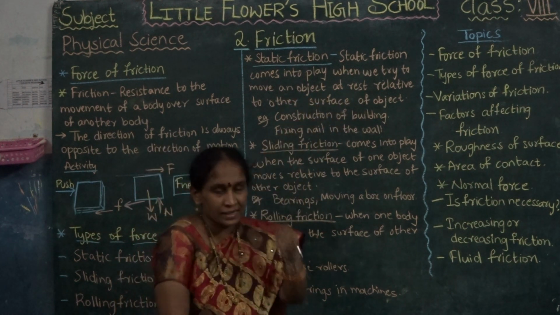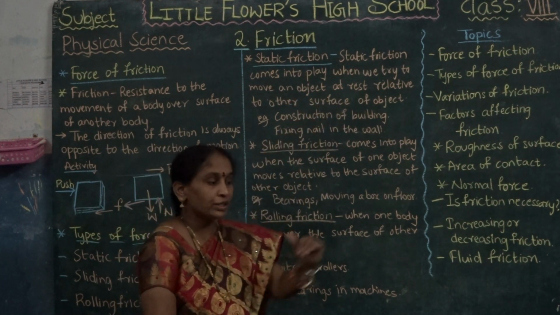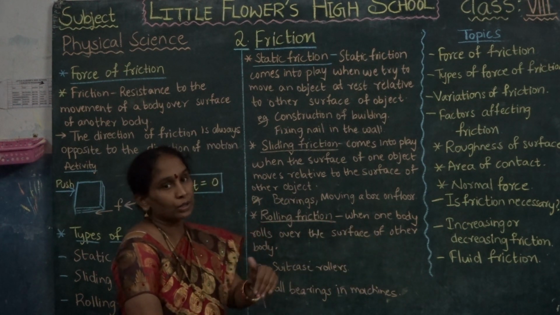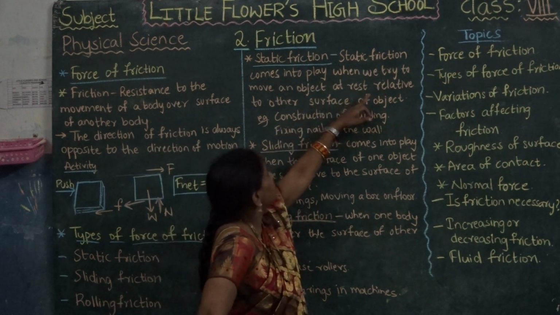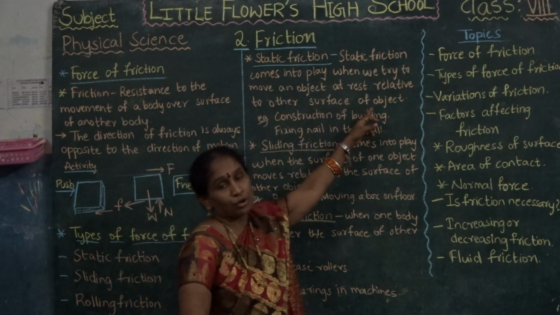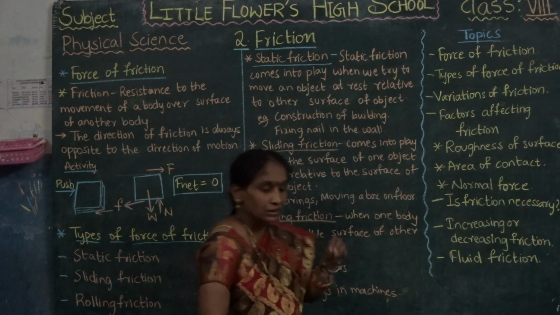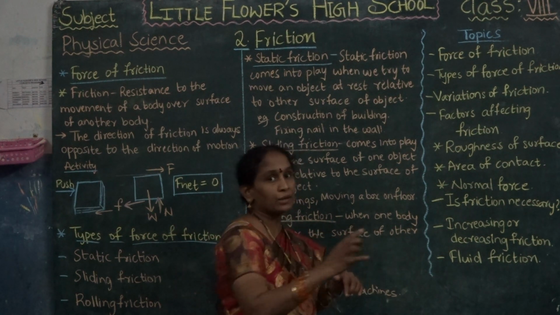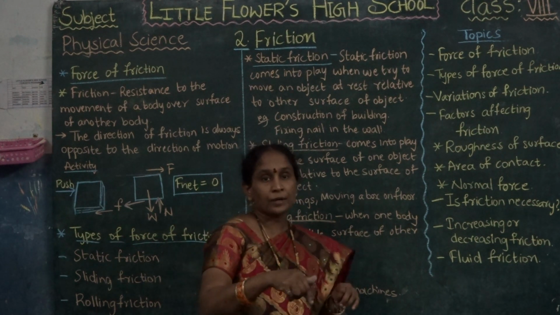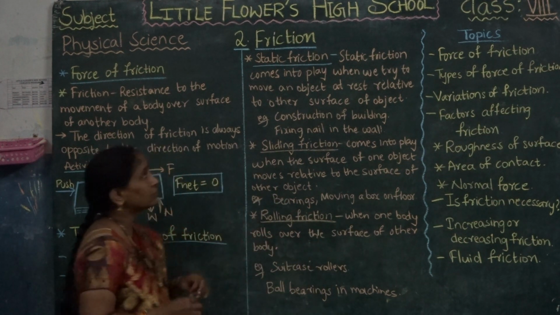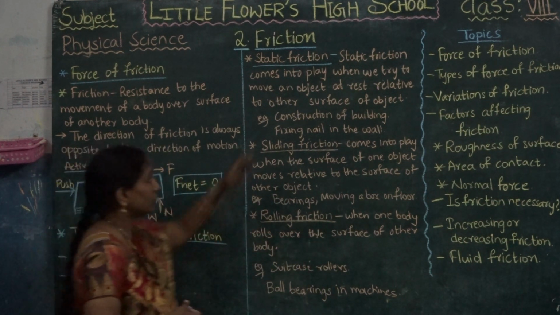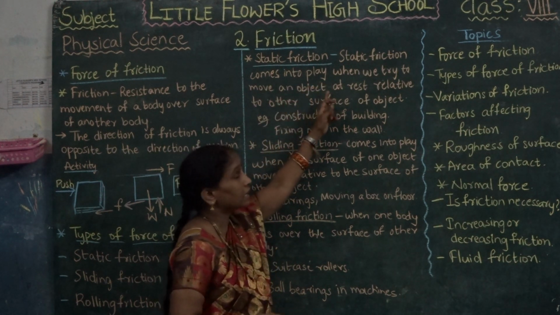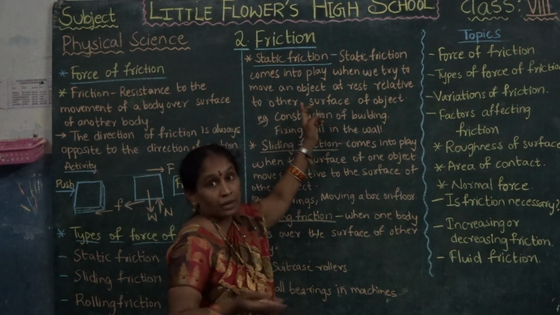We want to move that object to a distance, so we apply some amount of force on the body. That force is known as static friction. Static friction comes into play when we try to move an object at rest relative to another surface.